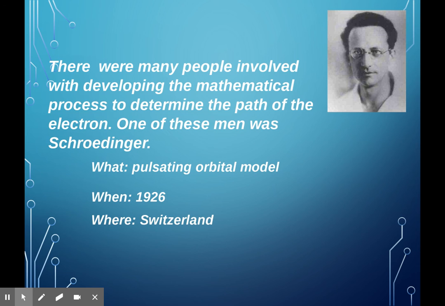There were many people, and there are still many people, dealing with where these electrons are, because they're so small and the way that they behave, it's really hard. One person is Schrodinger. He determined the path of the electrons. He was a mathematician, so he dealt with the mathematical process of how to do this.